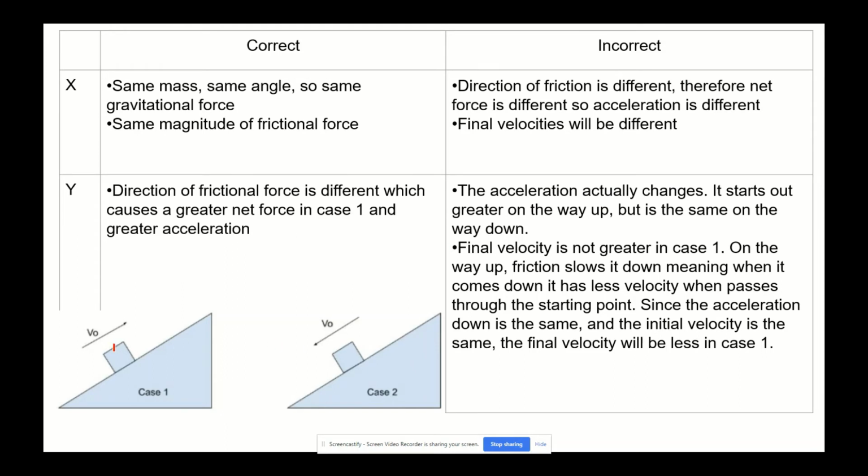On the way up, as we mentioned before, there's an acceleration downwards, right? Slowing it down on the way up. But then on the way down, the friction is going to oppose it, and so there's acceleration down still because gravity is more than friction, but that acceleration is going to be less. In fact, on the way down, the acceleration for case 1 and for case 2 are both going to be exactly the same. It's just on the way up, case 1 has more acceleration, slowing it down at a greater amount.